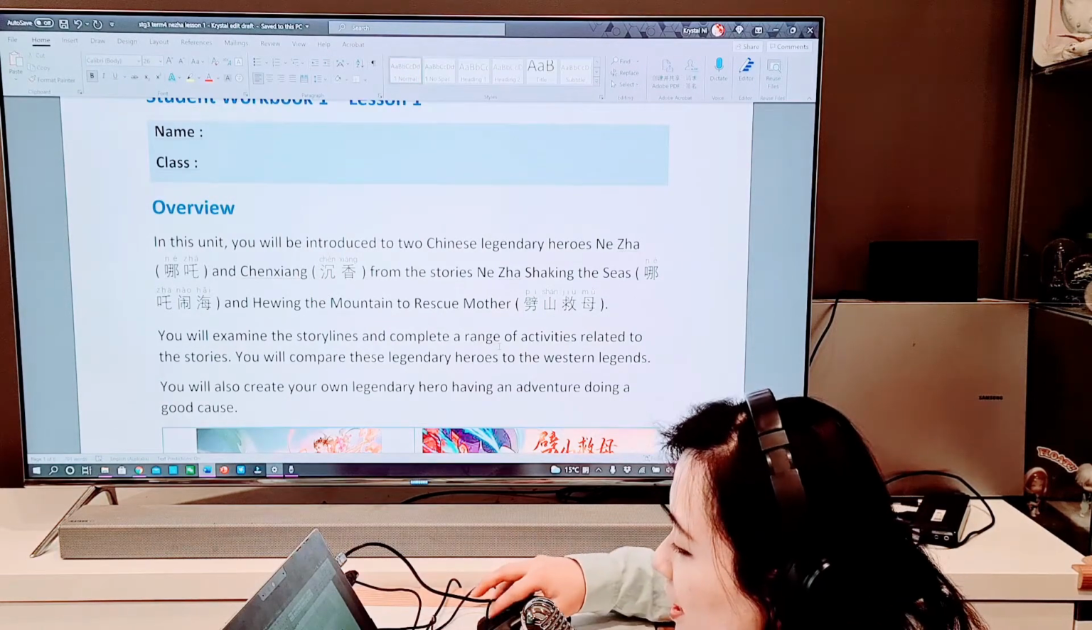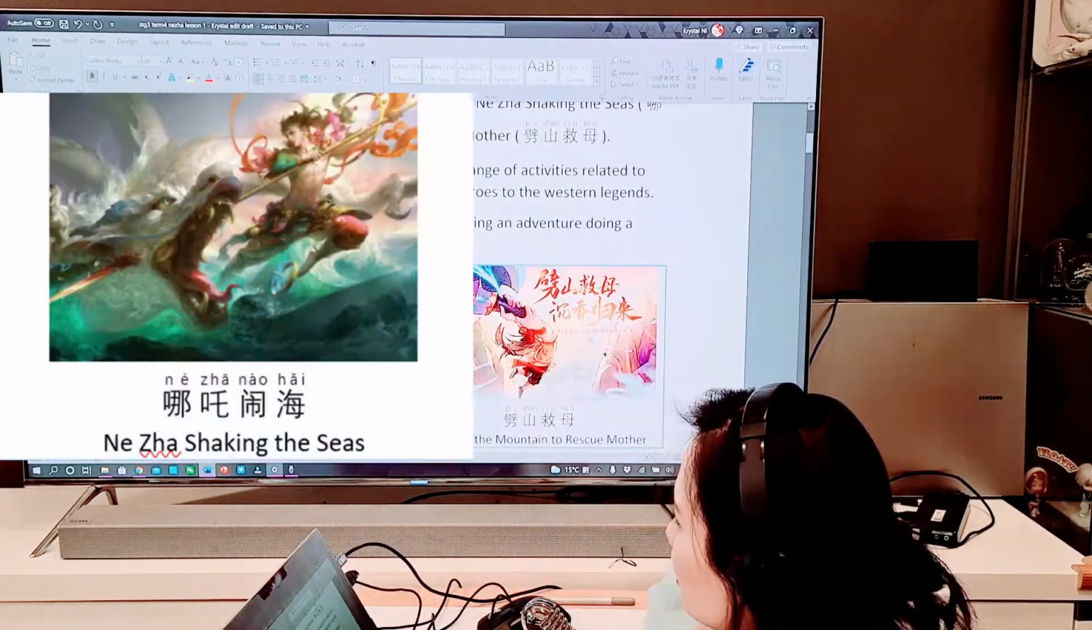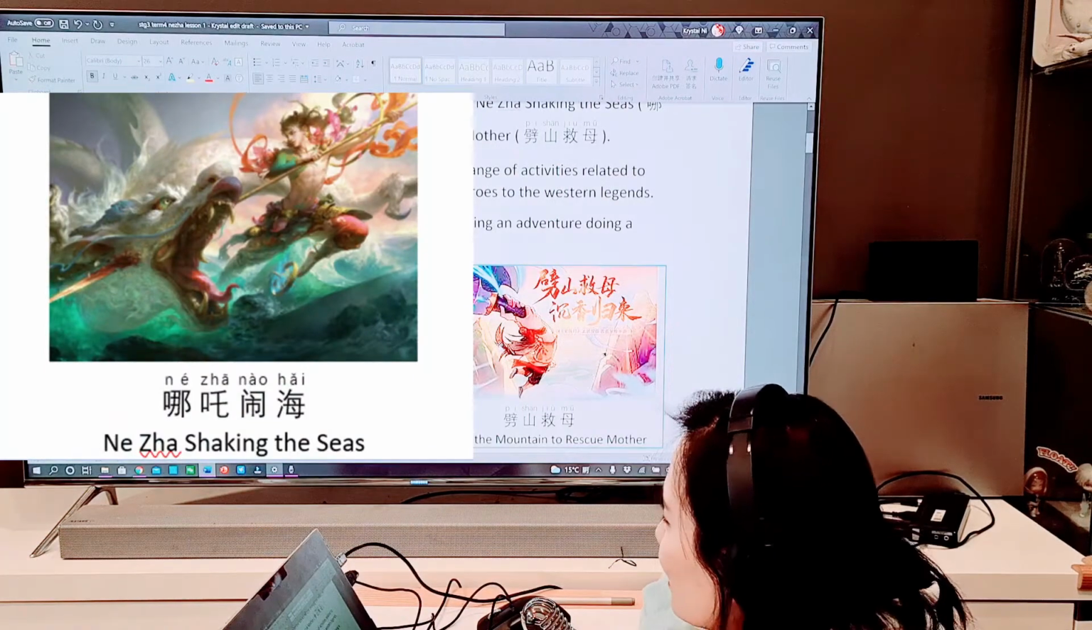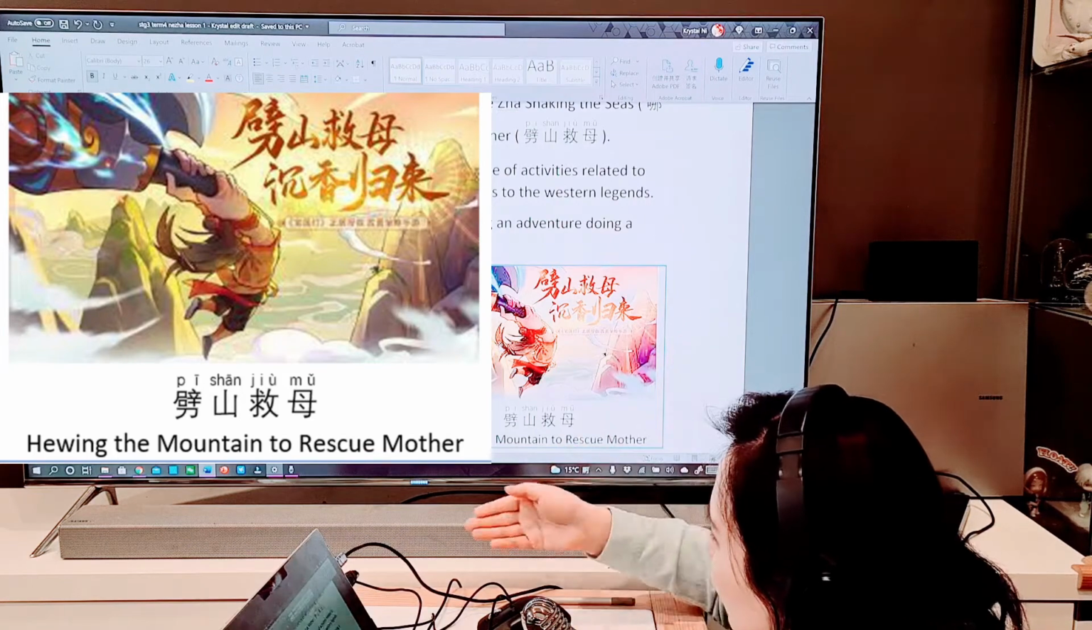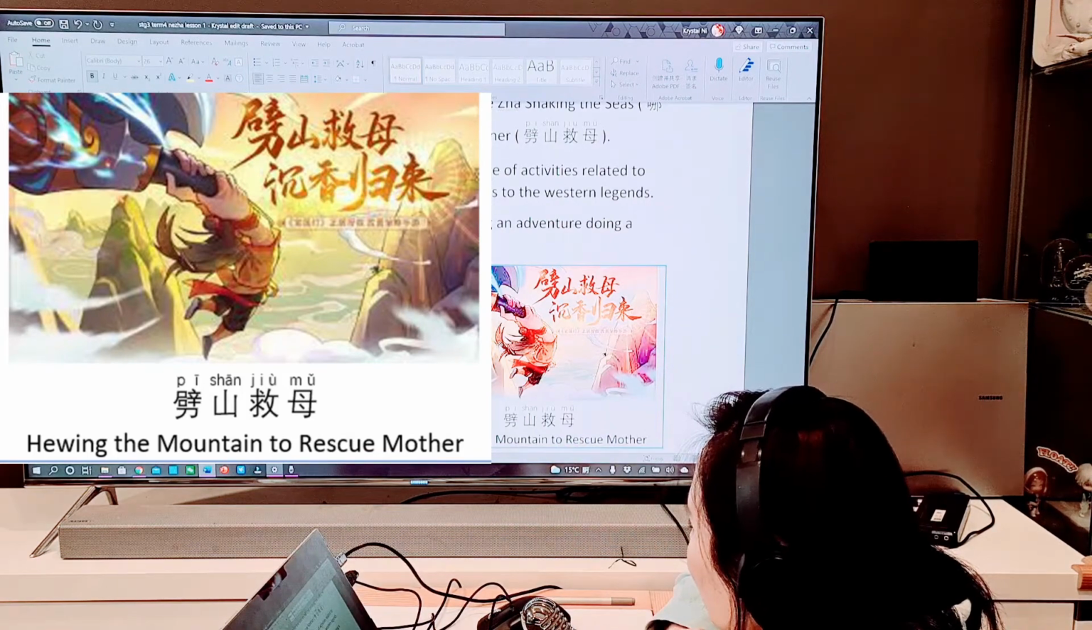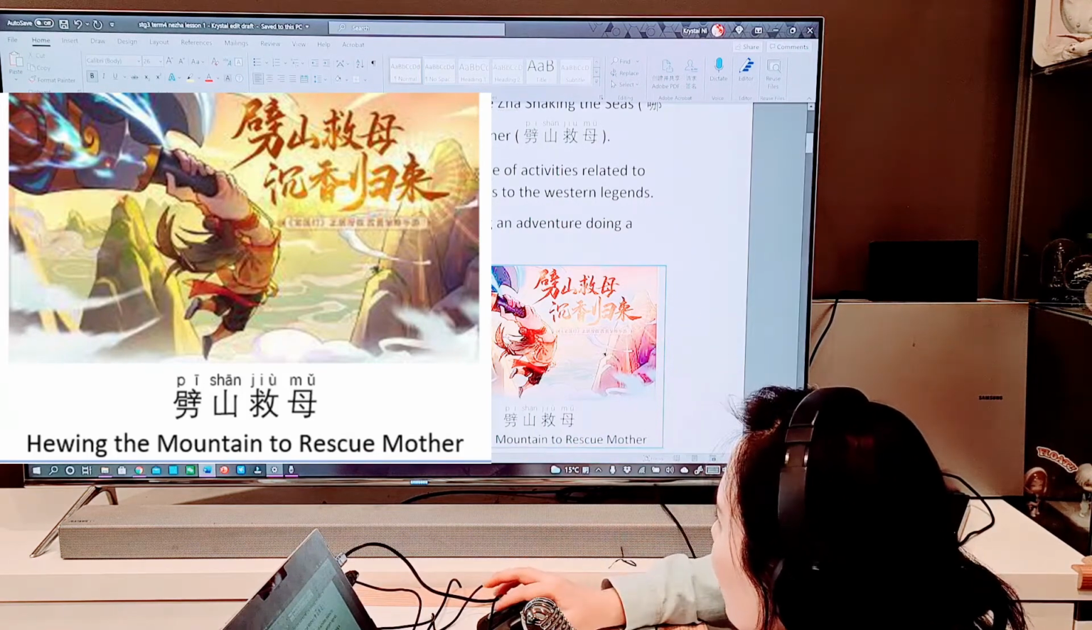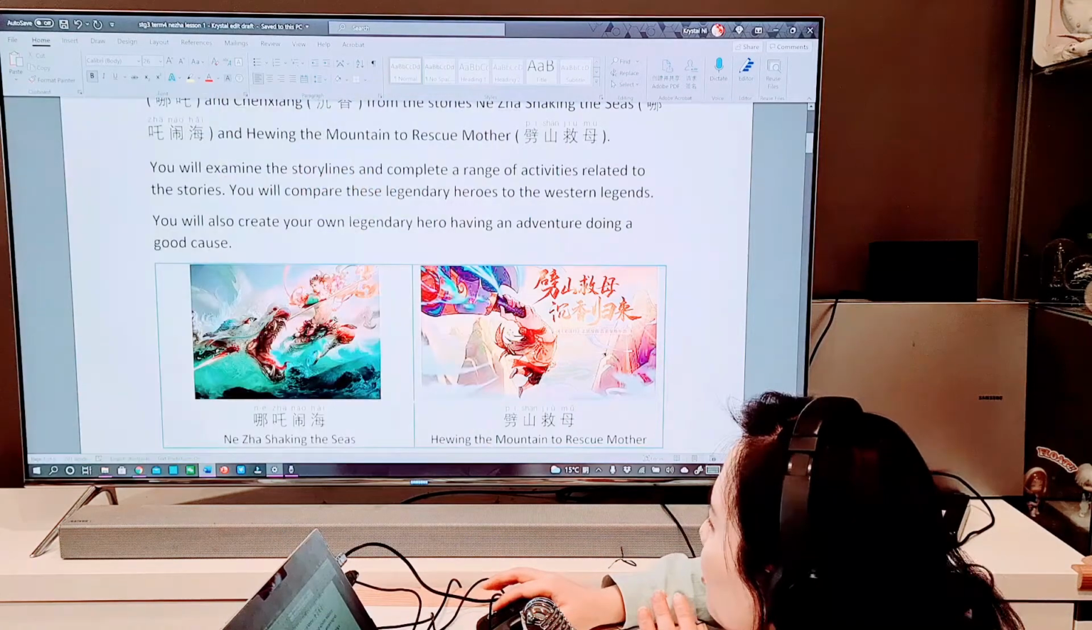So the stories are, have a look at the first one. 哪吒闹海, 哪吒 shaking the seas. 第二个, 劈山救母, hewing the mountain and rescue mother. 劈山救母, so you cut the mountain, you break down the mountain to save your mother.